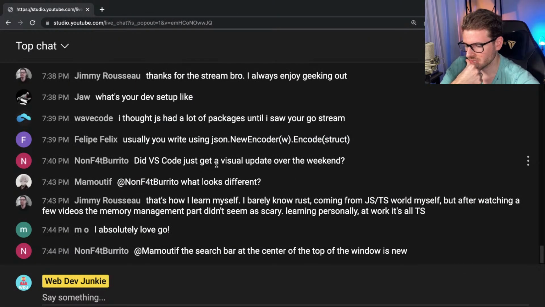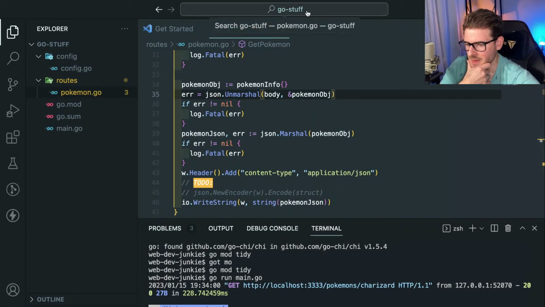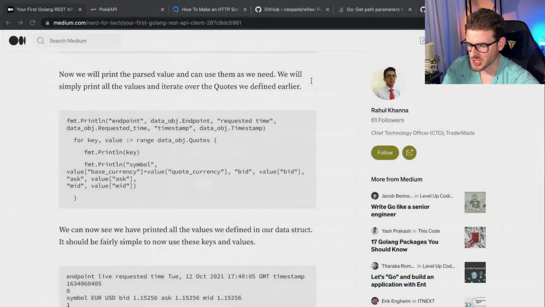Did VS Code just get a visual update over the weekend? This new search bar is definitely new. I noticed it happened within a couple of weeks since my update, but I think that's the only main change I've noticed.